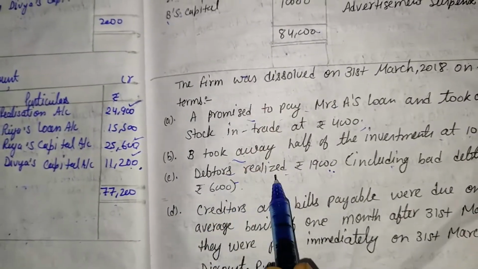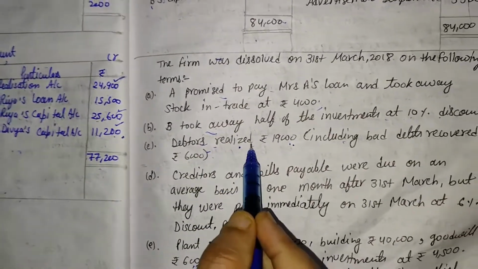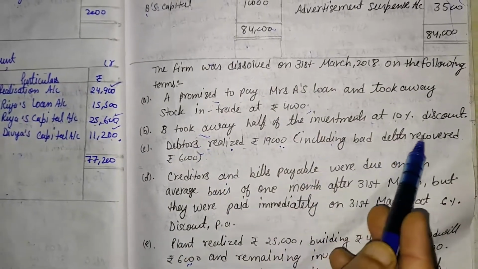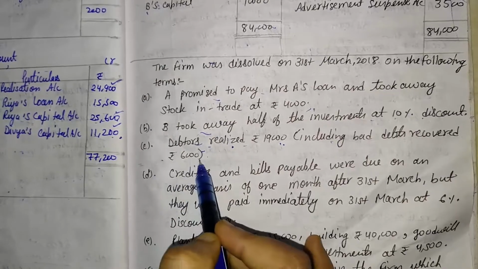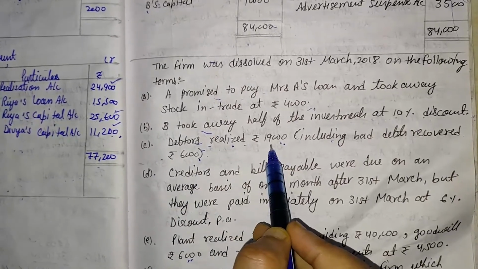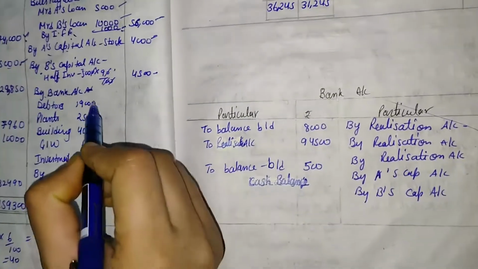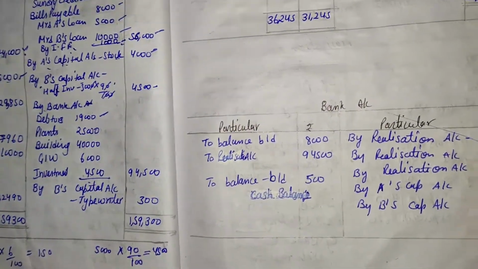Then come to the next additional information, that debtors realized. If realization information is given, that comes in the bank column, including bad debts recovered. So we ignore that point, we consider 19,000. Realization means in the bank column. So here by bank and debtors, the value is 19,000.